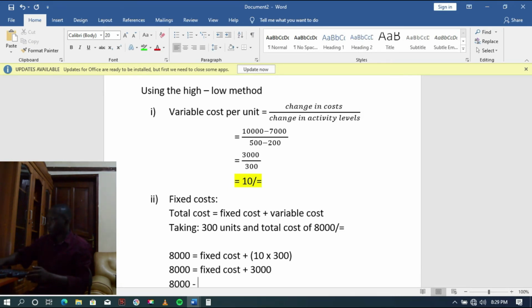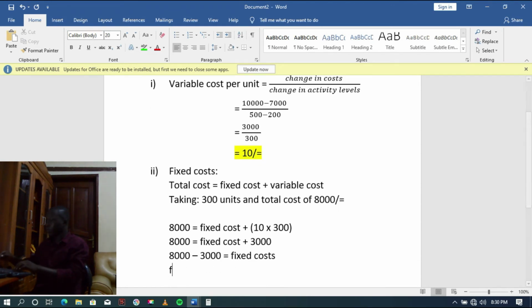Let's get back to our computation. Given that we've chosen 8,000 against 300 units, we get back to the formula. Total cost, 8,000, equals fixed costs, which we are looking for and don't know, plus variable costs.